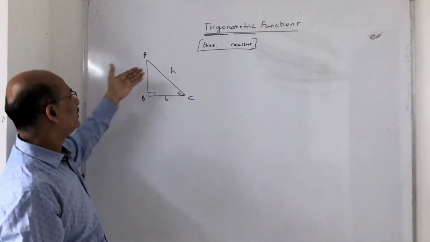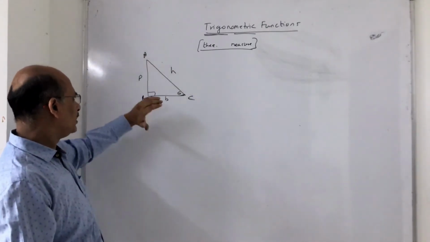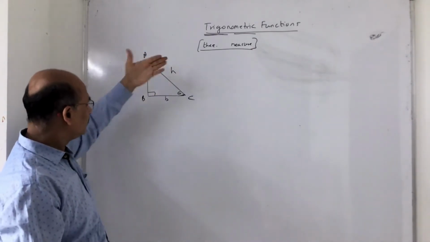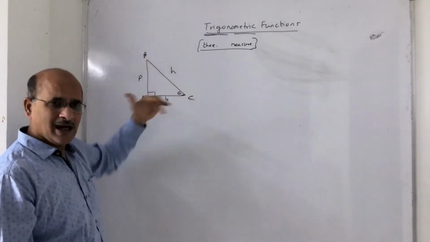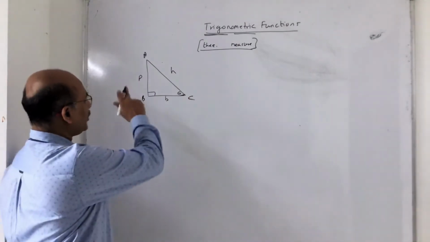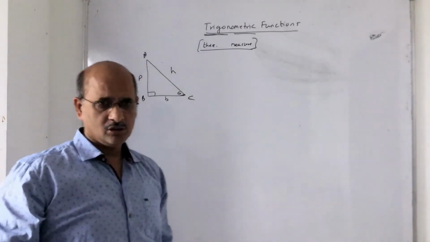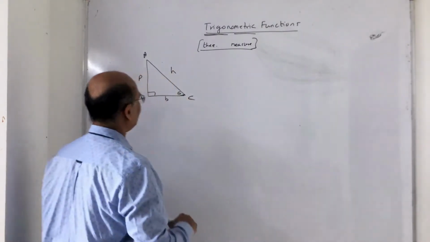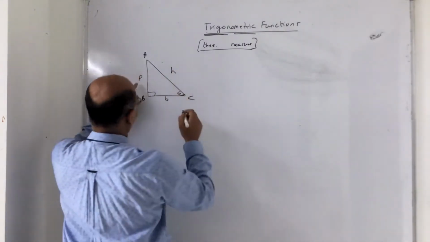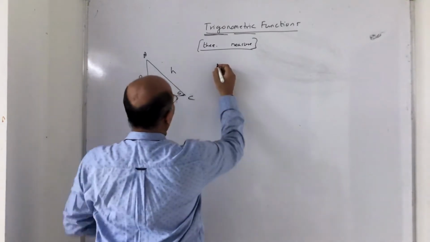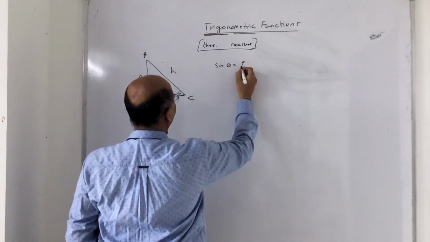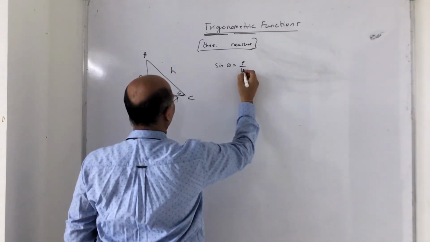It can be P upon H, H upon B, B upon P, P upon B, B upon H, and so on. Depending upon how many ratios you can form, they are given different names. For example, the first ratio is P upon H. So sin theta is perpendicular upon hypotenuse.